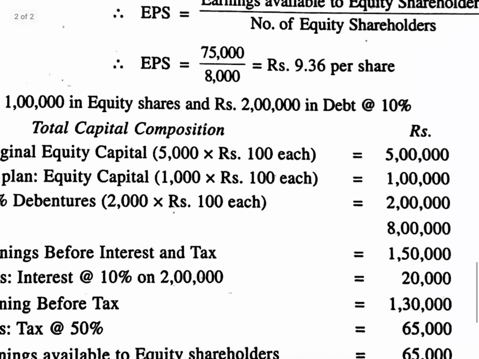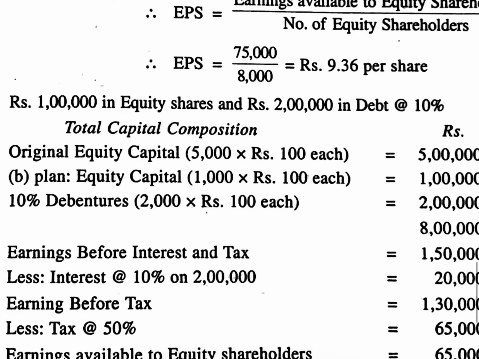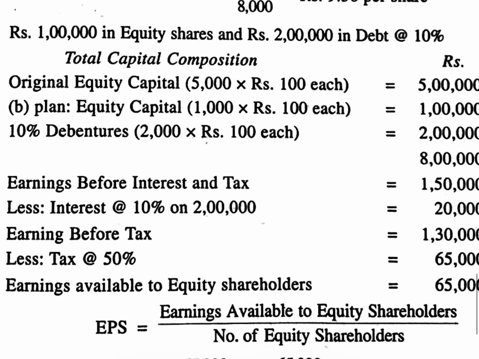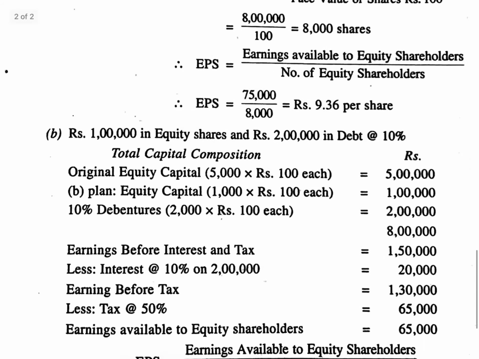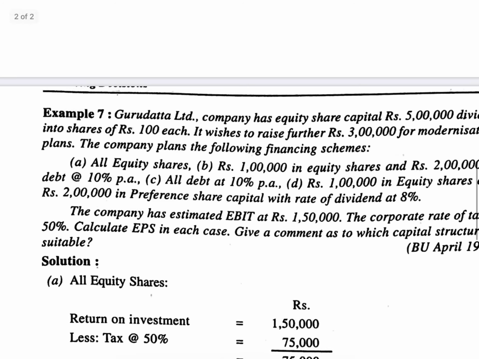Originally there were 5,000 shares, that is 5 lakhs divided by 100. As per the new plan, 1 lakh divided by 100, so 1,000 shares are there. Totally 6,000 shares. So 65,000 divided by 6,000 comes to 10.83. So this takes care of the second plan.